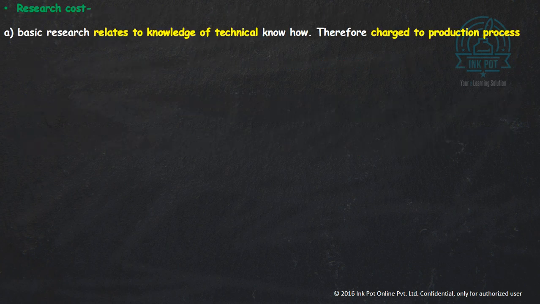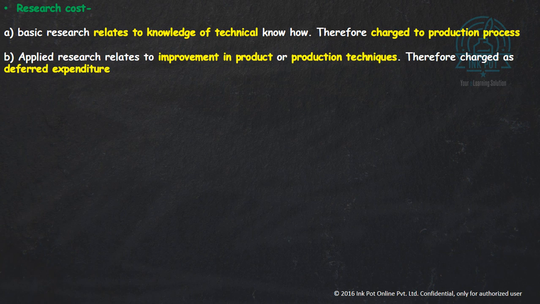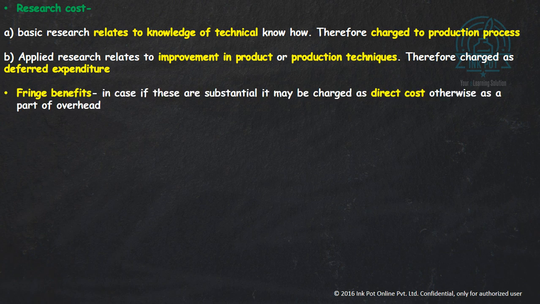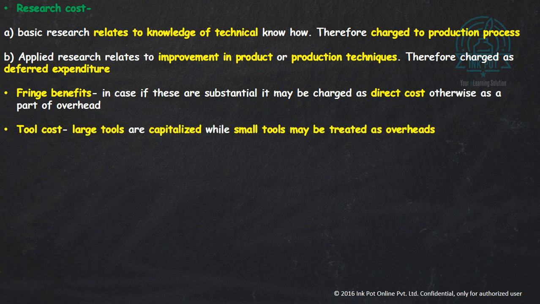Research cost, the basic research refers to the knowledge of technical know-how and should be charged to the production process in case of factory overheads. And applied research relates to improvement of a product and it should be considered as a deferred expenditure. Fringe benefits again should be charged as a direct cost. Tool cost, if the large tools are purchased, then it should be shown in balance sheet, and if the small tools are purchased like nuts and bolts, it should be charged as overheads.